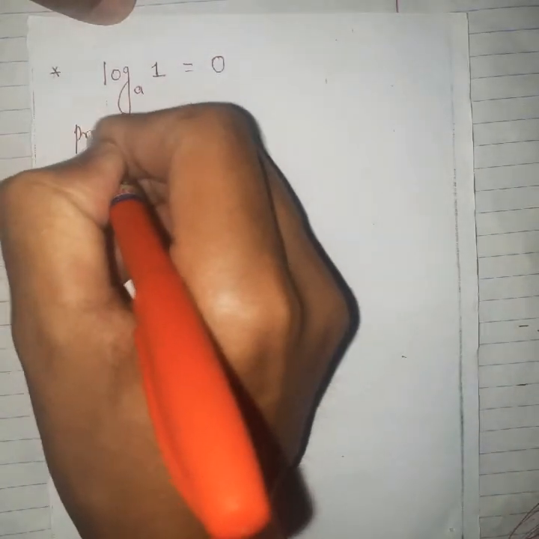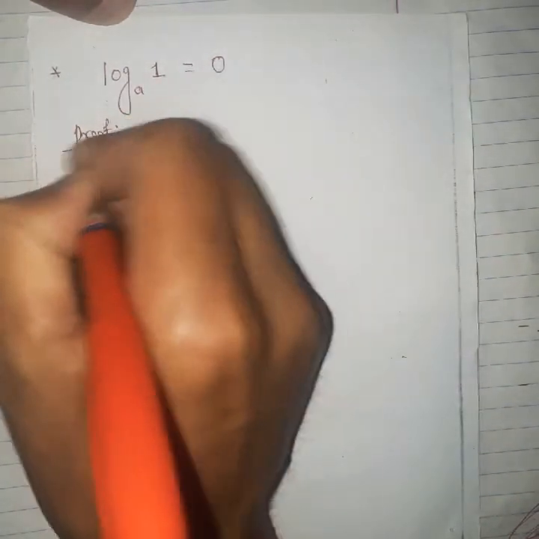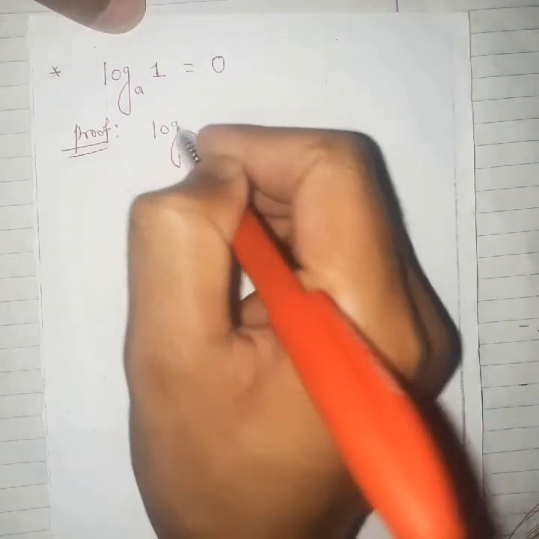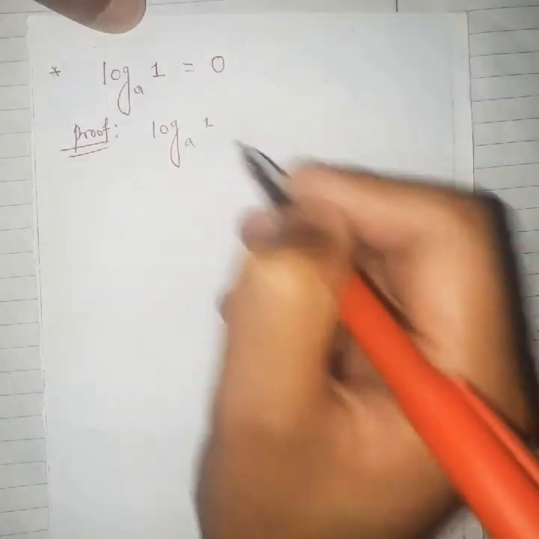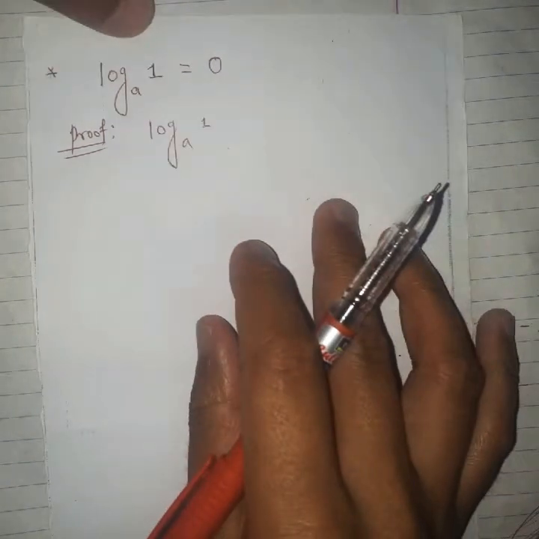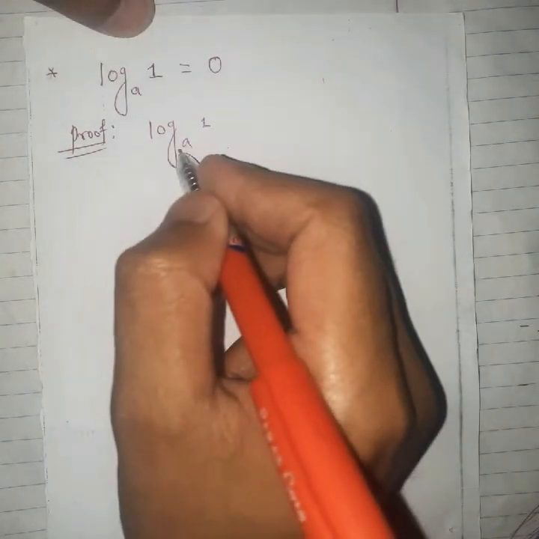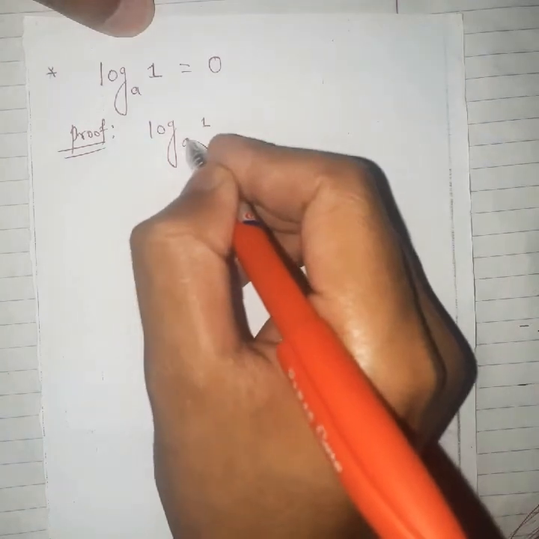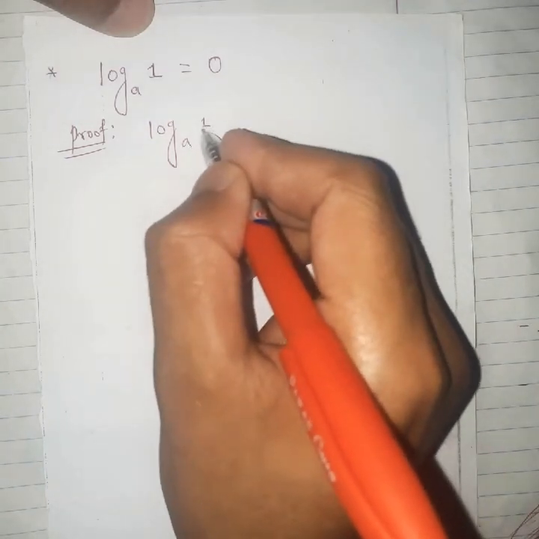Let's prove it. Here is the proof. The log of 1 with any base a. The meaning of this logarithm expression is, what is the power of this a to get 1.